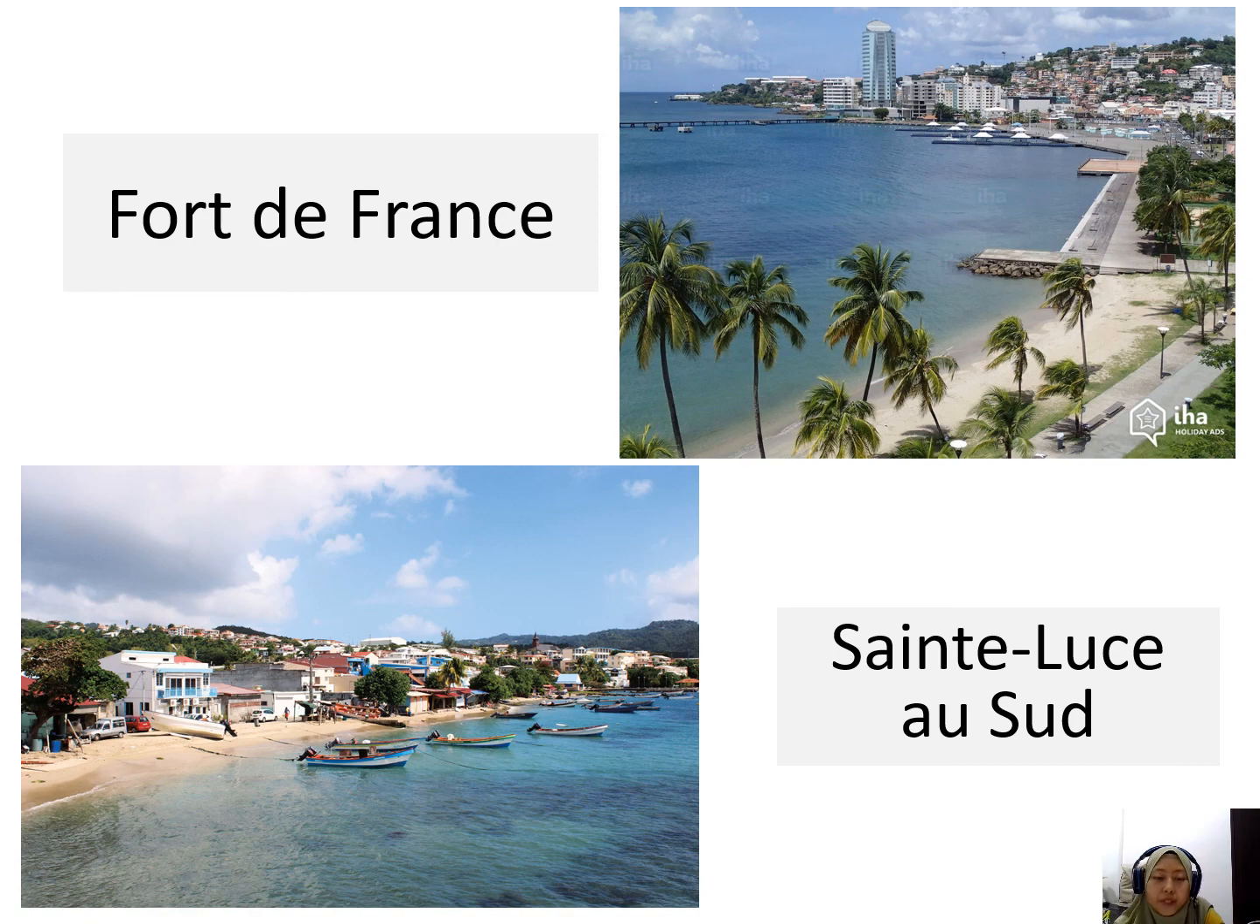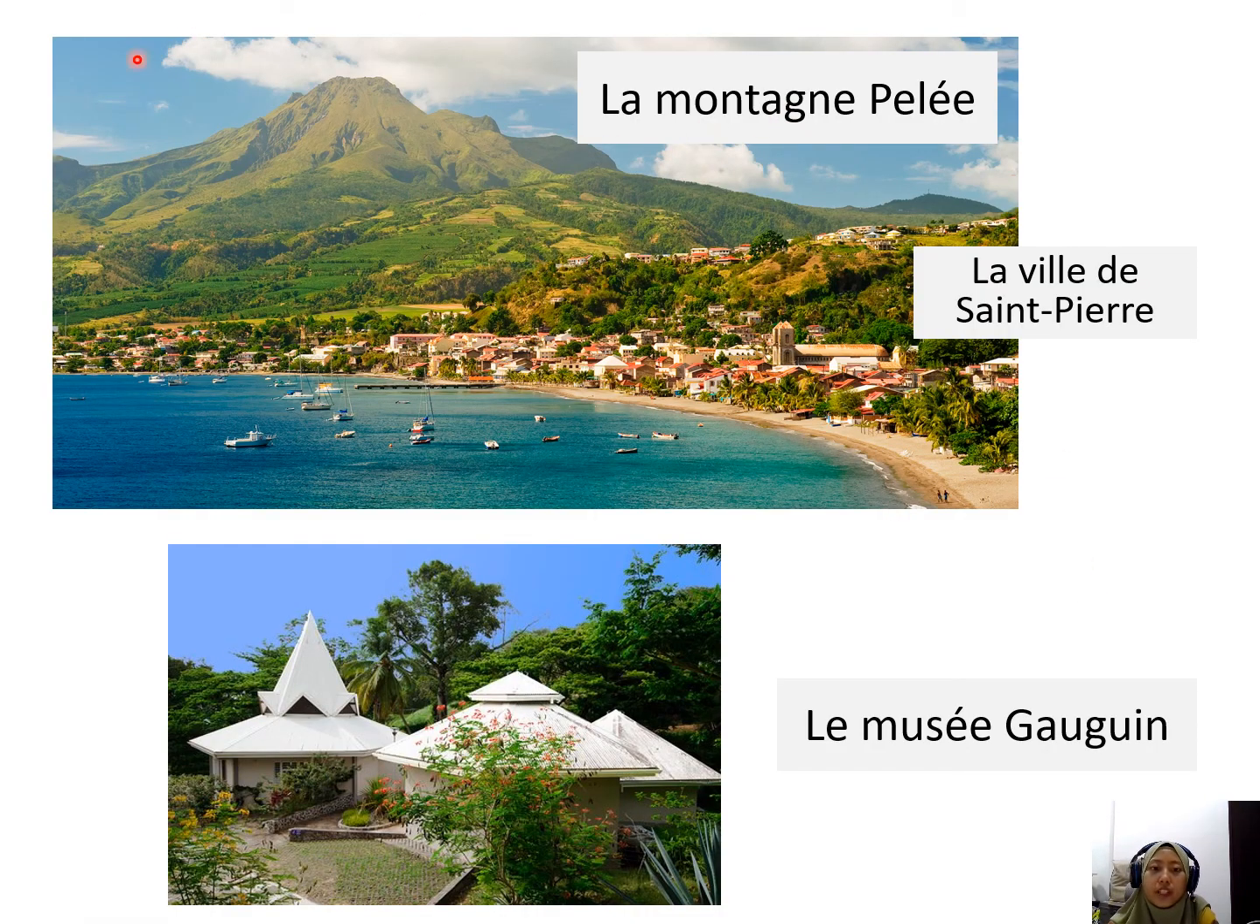Here are some pictures of the places that was mentioned in the dialogue. The first one is le Fort de France. The second one is Saint-Luce au sud. Over here is la montagne Pelée, la ville de Saint-Pierre, and the last one is le musée Gauguin.